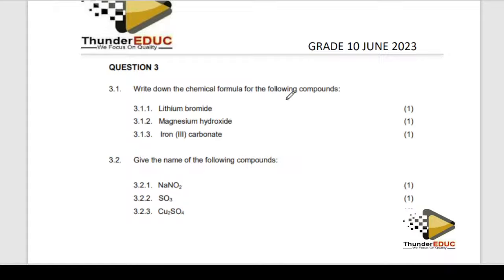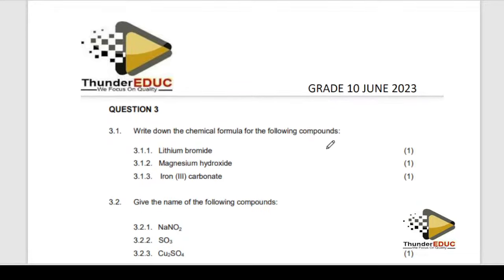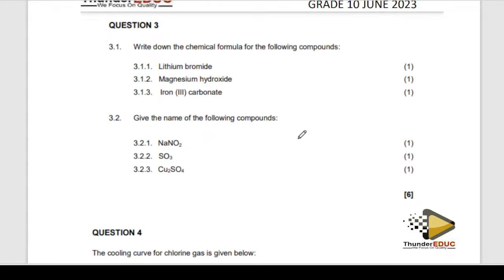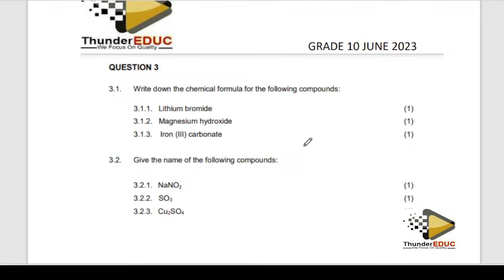Write down the chemical formula of the following compounds. I talked about this and I said please make sure that you know how to write them.